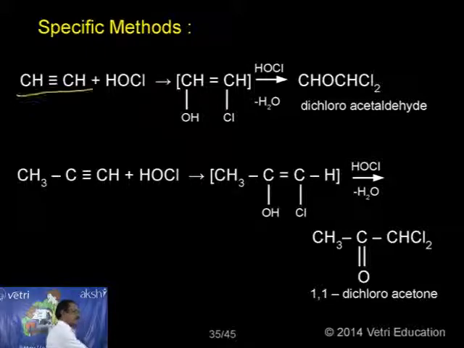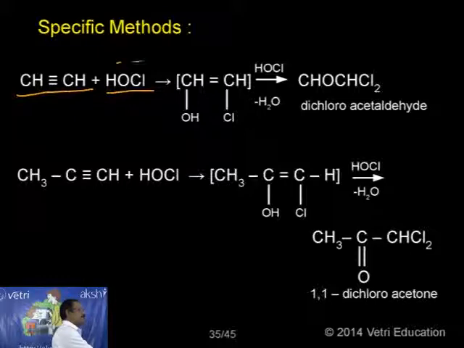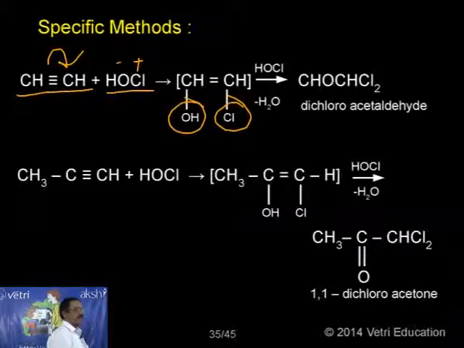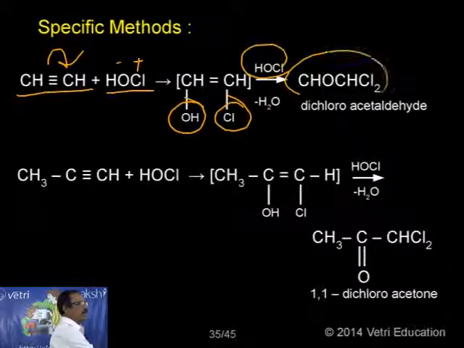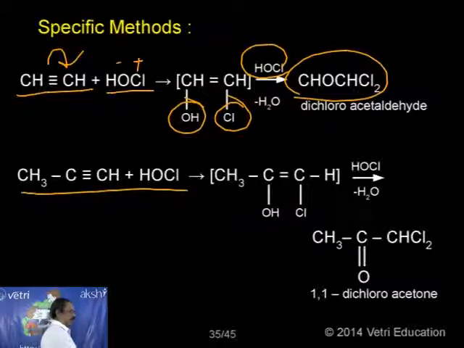So let me give a specific example so you can understand. Acetylene, I am adding HOCl, hypochlorous acid. When I add this, what will happen now? As usual, this is OH minus and Cl plus, so you can add it here: OH on one side, Cl on the other side. I will add one more molecule, and correspondingly CHO, CHCl2 is formed. Dichloroacetaldehyde is formed.